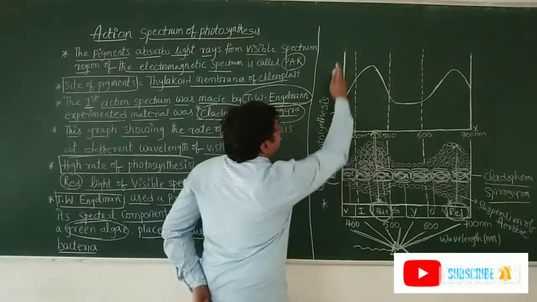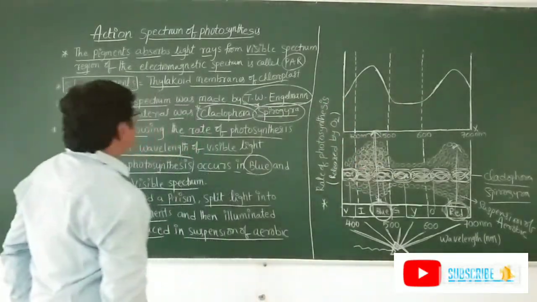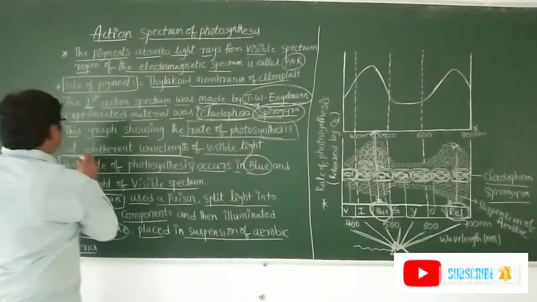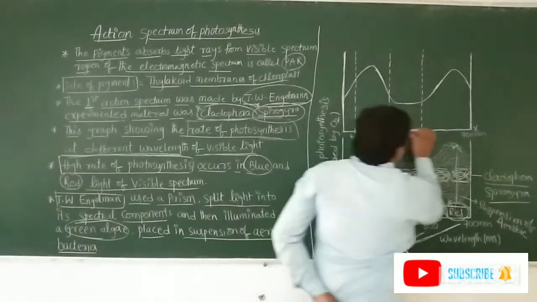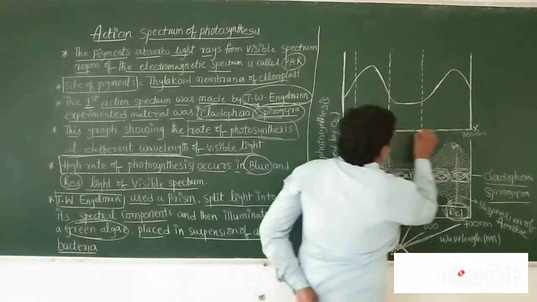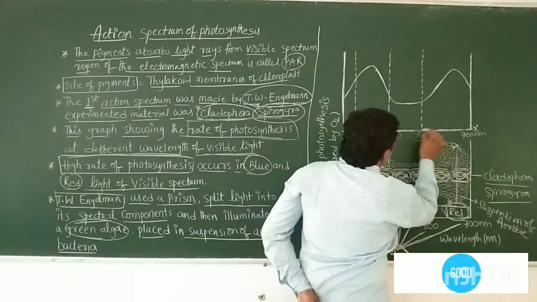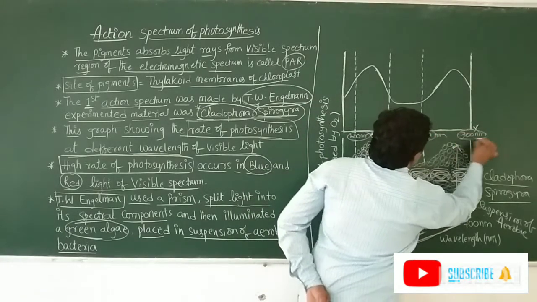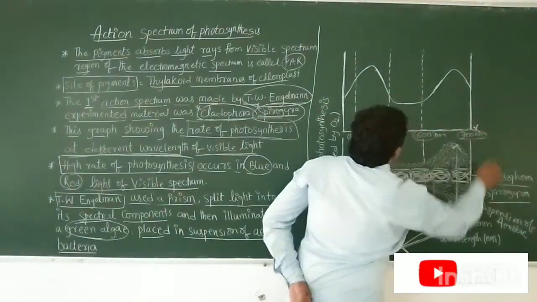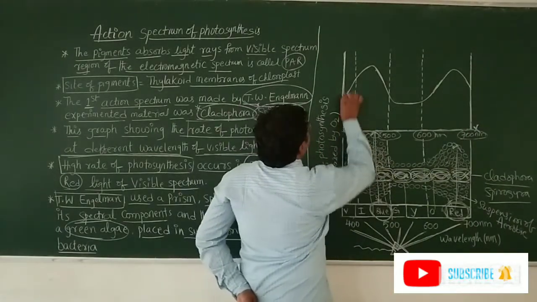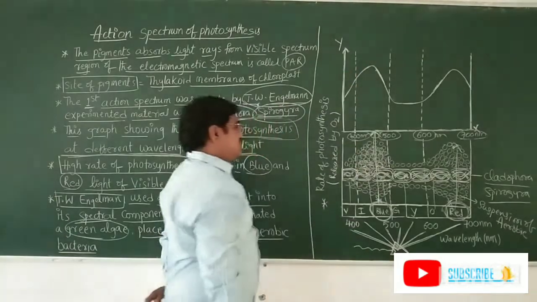Similarly, this experiment is represented graphically. This graph is showing the rate of photosynthesis at different wavelengths of visible light. Here in this graph, this is the y-axis, this is the x-axis. On the x-axis we take the wavelength of the light: here 400 nanometer, here 500 nanometer, here 600 nanometer, here 700 nanometer. Then the rate of photosynthesis we take on the y-axis.